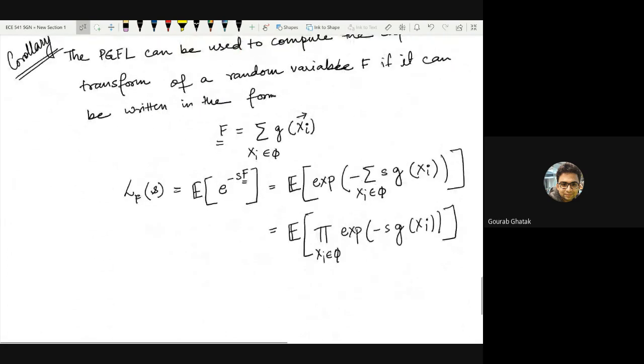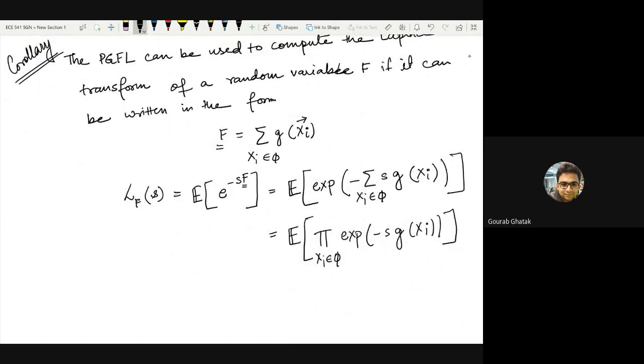So if the sum of distances can be expressed as some random variable f, we can calculate the Laplace transform of that random variable f, provided we can express it as this summation. Why can we do it?